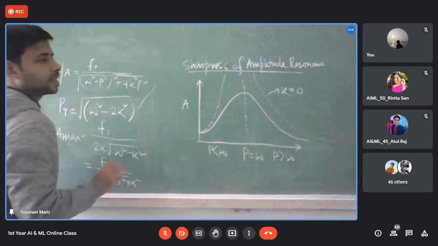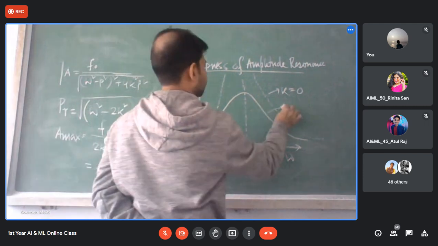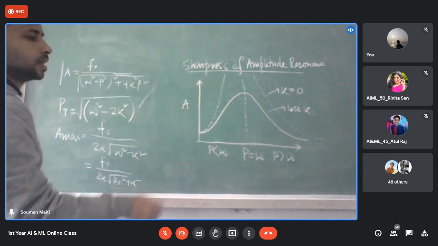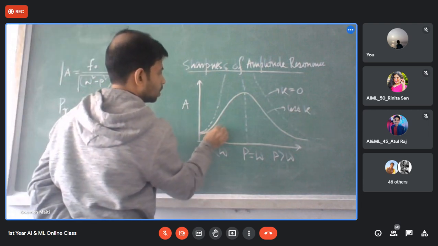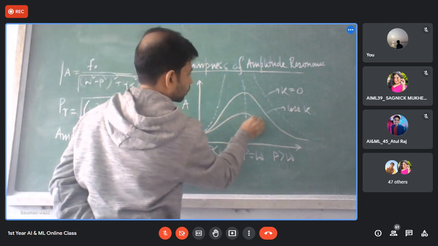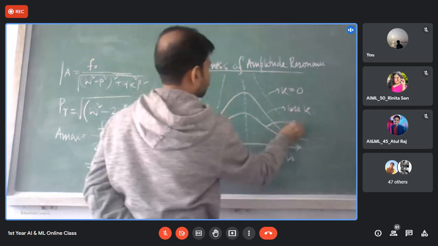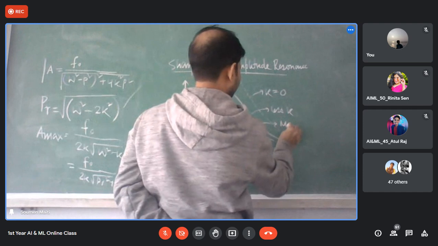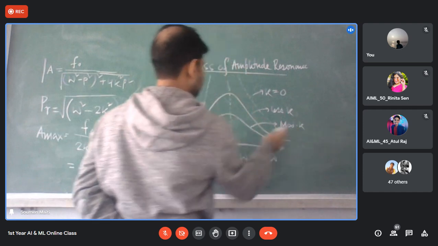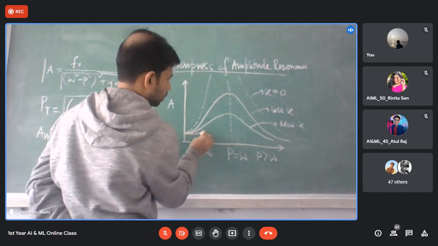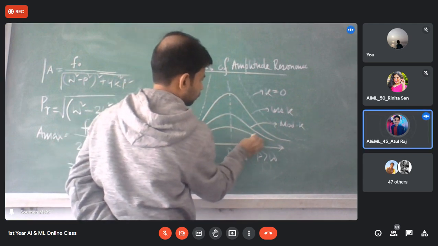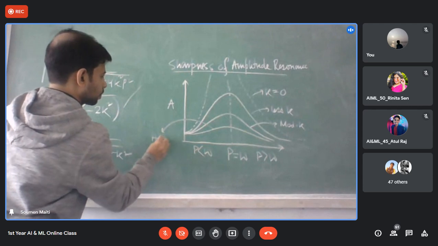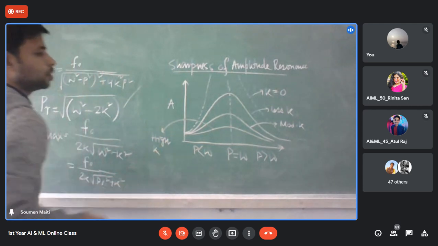Number 1, for less K. If I go for more K, that is I am giving more value of K, then the curve will be this. This is for moderate K. And this is for higher K. This is for high K. Is it clear to everyone?